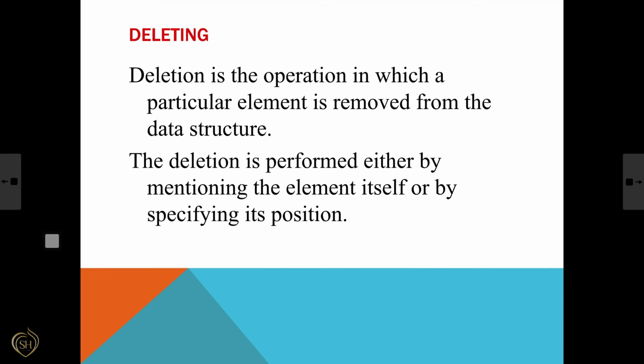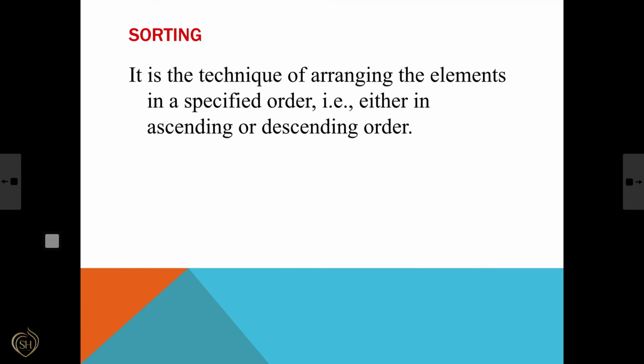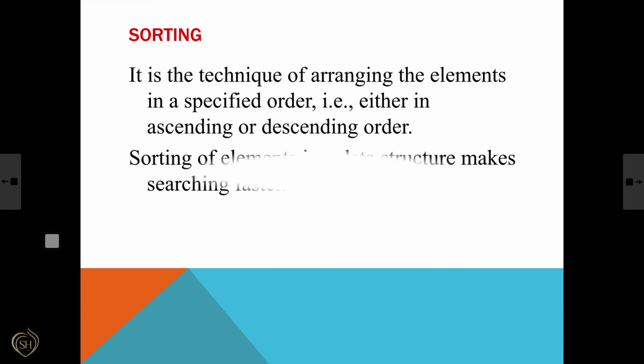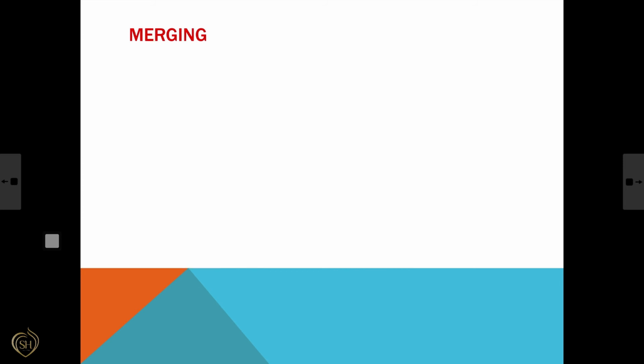So what is deletion? Simply it is the removing of an element from the data structure. Then sorting, or arranging the elements in a specific order, ascending or descending order. Sorting makes searching faster. Sorting is the technique of arranging the elements in a specified order. It may be ascending or descending.